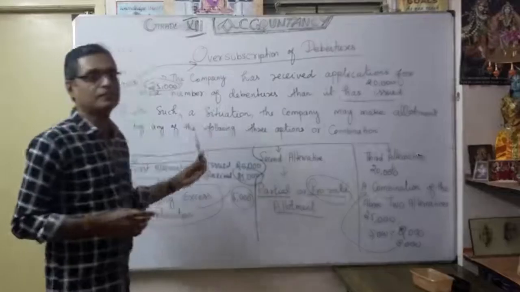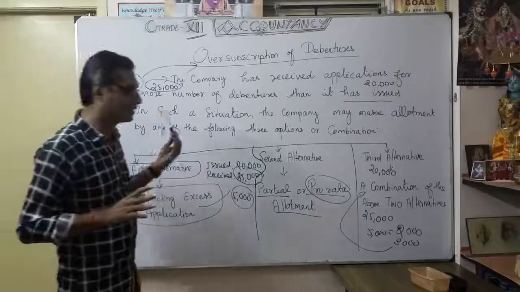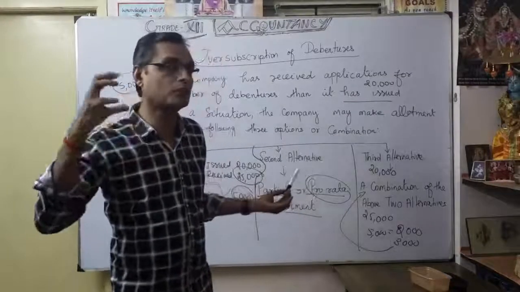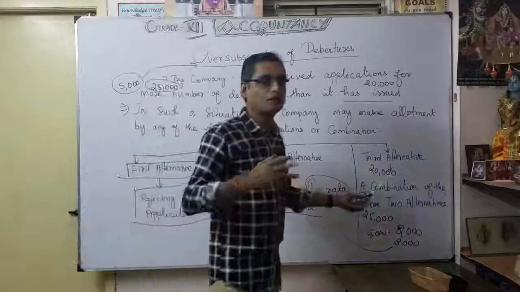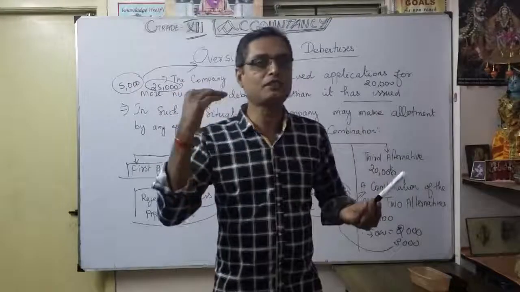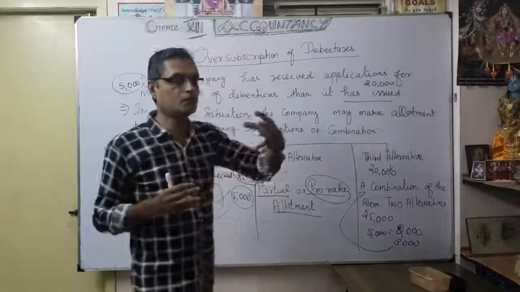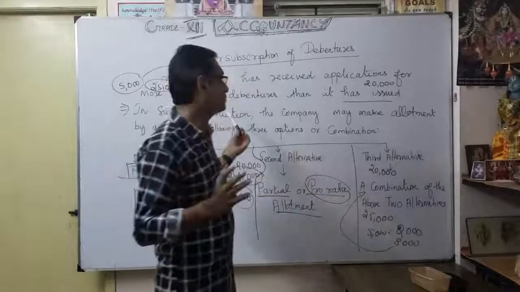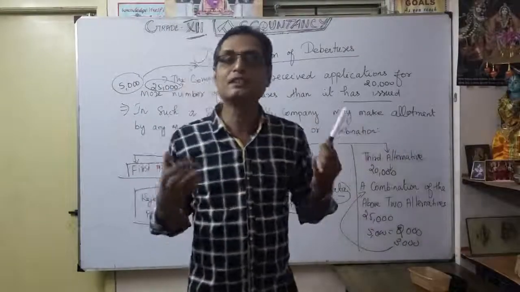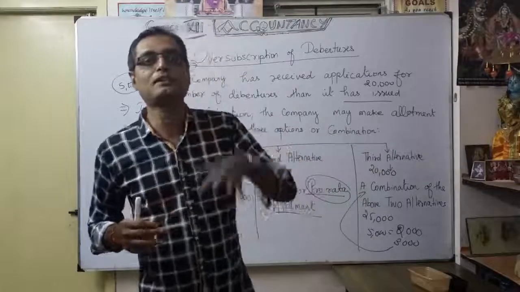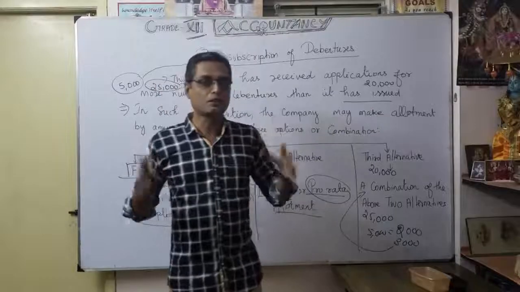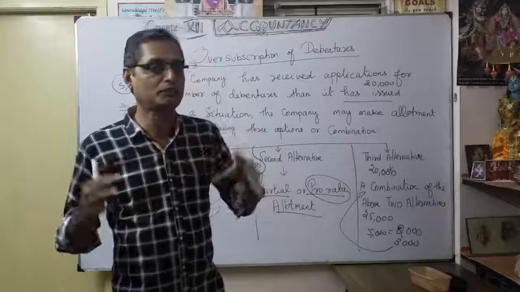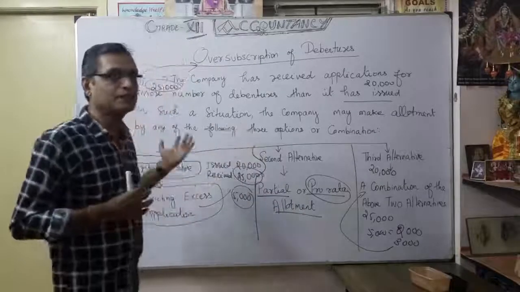Those are the three alternatives. First, totally reject the excess applications. Second, adjust the excess applications on a pro rata basis. Third, a combination of both: some portion we reject, and some debentures we adjust on a pro rata basis. The company can plan accordingly, depending on the applications received. Which alternative is used depends on the company's management decision. Now we are going to discuss each alternative and how to do the problems. That is today's discussion. We'll first go for the first alternative.